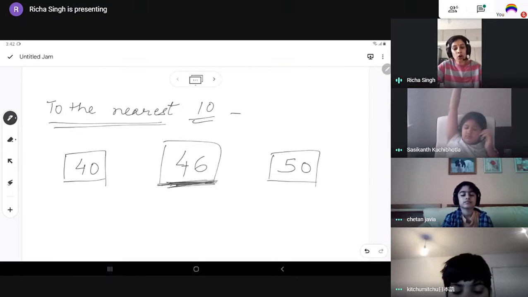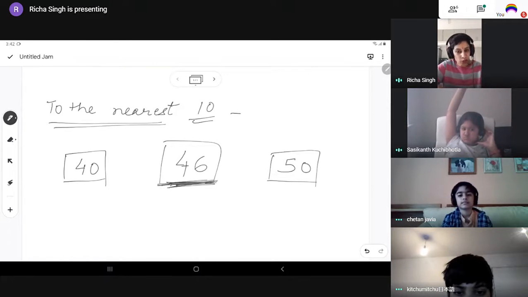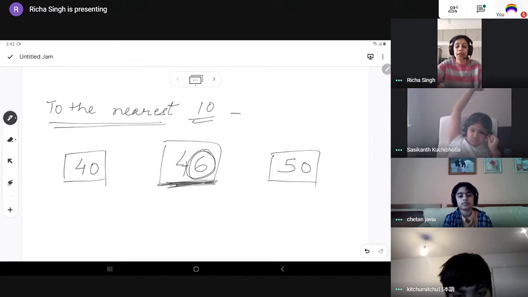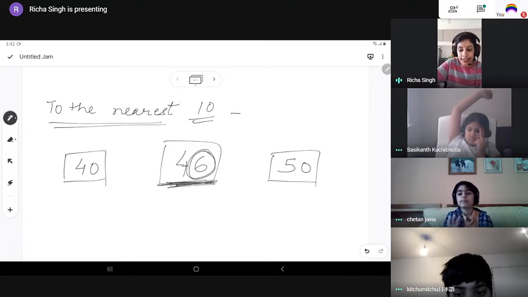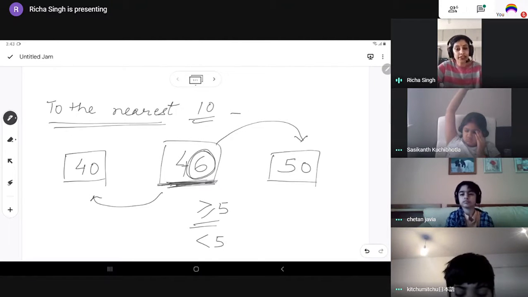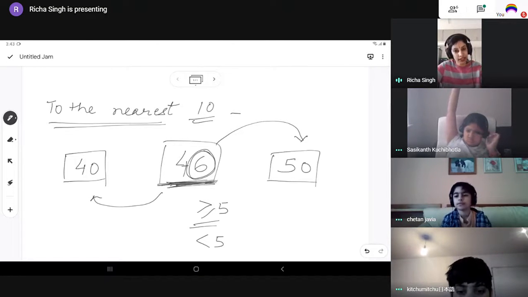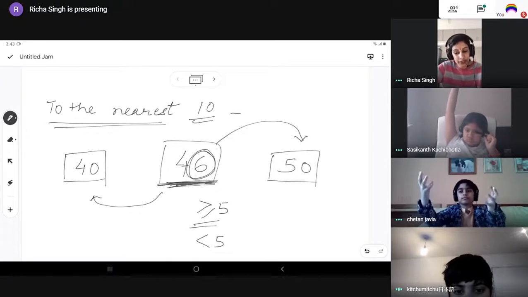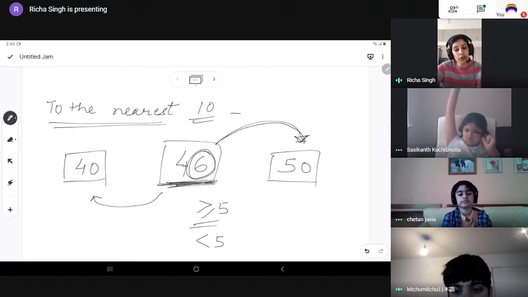And now you all know that if we are talking about rounding off to the nearest 10, we look at the digit which is at the ones place. If this digit is greater than or equal to 5, we move to the upper 10. And if this digit is less than 5, we move to the lower tens. Now, this 6, is it greater than 5 or less than 5? Greater than 5. It's greater than 5, and that's why this 46 will round off to 50.